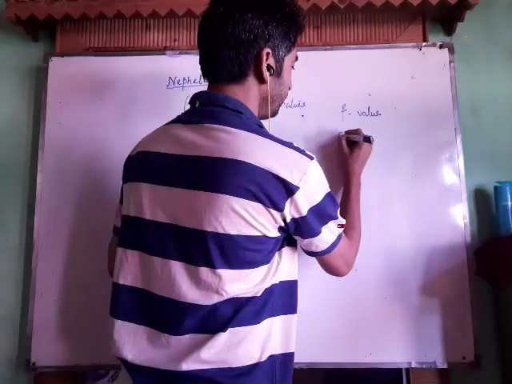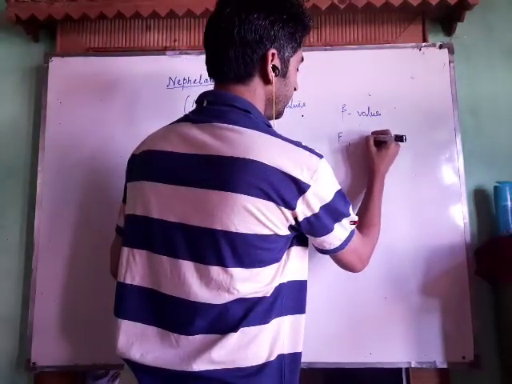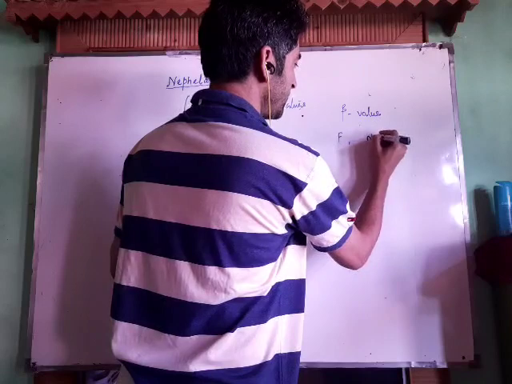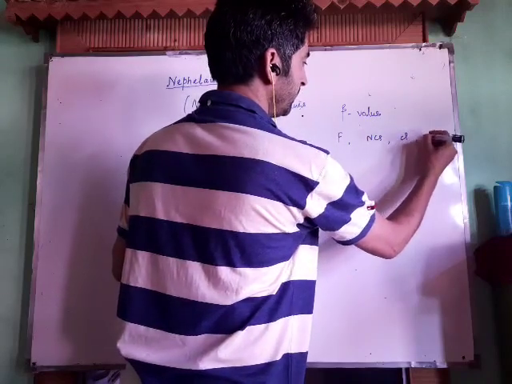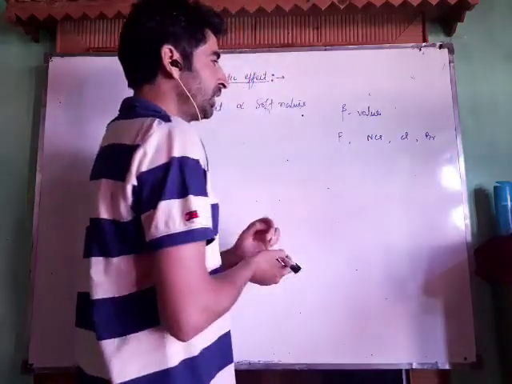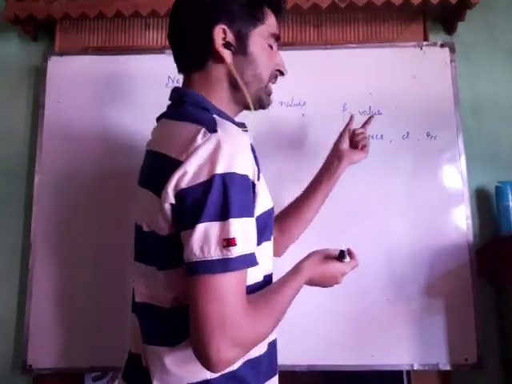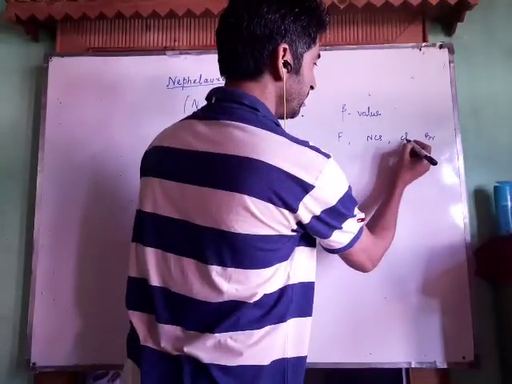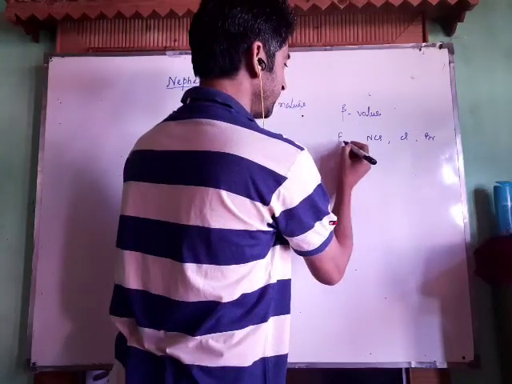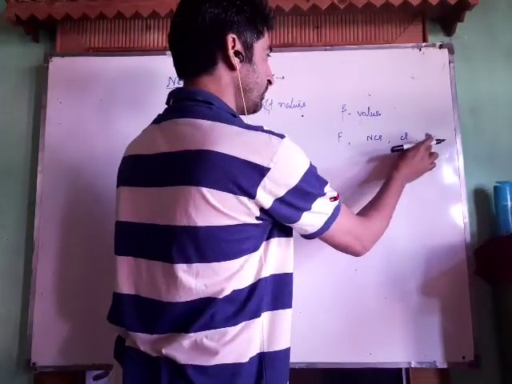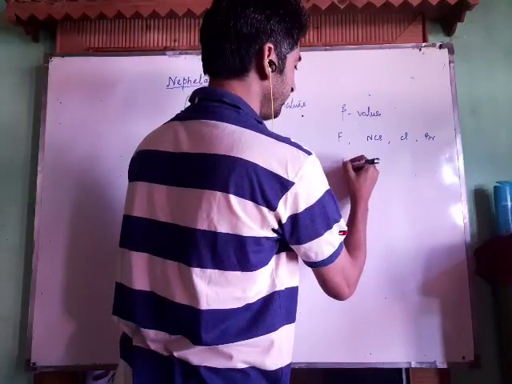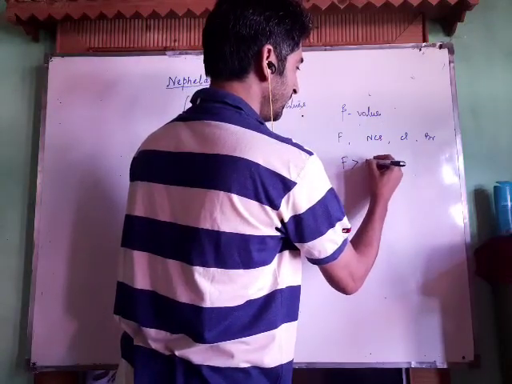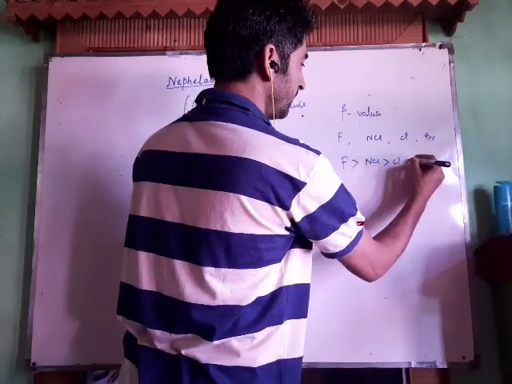We were given fluorine, NCS, chlorine and bromine, perhaps these four. So beta is inter-electron repulsion. We know the nephelauxetic effect of bromine is more, then chlorine, then NCS, then fluorine. The greater the nephelauxetic effect, the smaller the beta value. Therefore, the beta value of fluorine is more than NCS, then chlorine, then bromine.